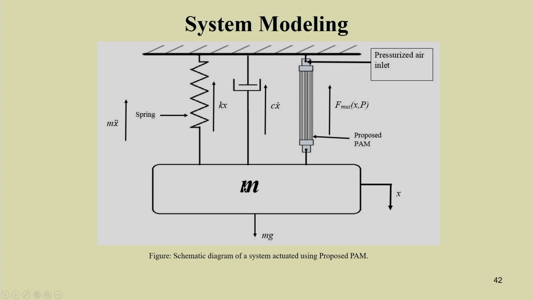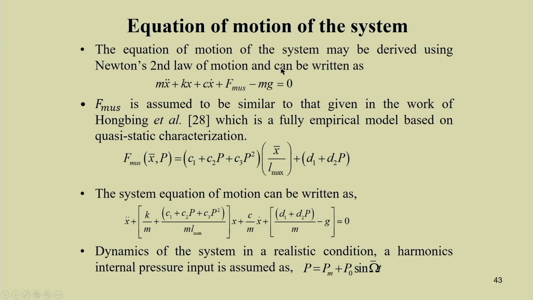If you draw the free body diagram, it is subjected to the mg force downward, that is the weight, then the spring force k(x plus delta), then the inertia force m x double dot, and in addition we have this muscle force F. This muscle force is a function of the displacement x and pressure P. Now we can write the equation of motion of the system: m x double dot plus k x plus c x dot plus F muscle minus mg equal to 0.